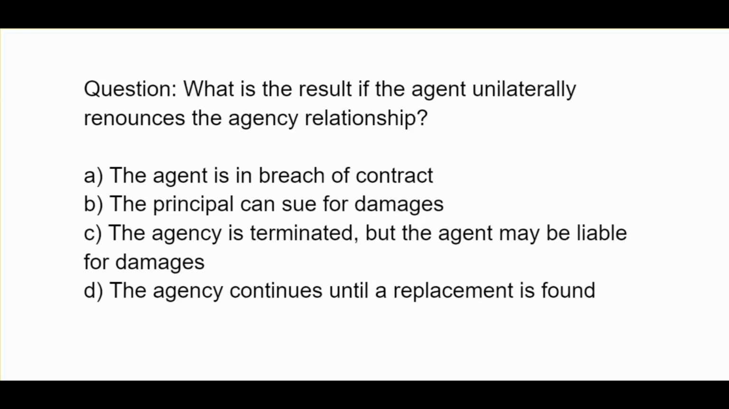What is the result if the agent unilaterally renounces the agency relationship? A, the agent is in breach of contract. B, the principal can sue for damages. C, the agency is terminated, but the agent may be liable for damages. D, the agency continues until a replacement is found.